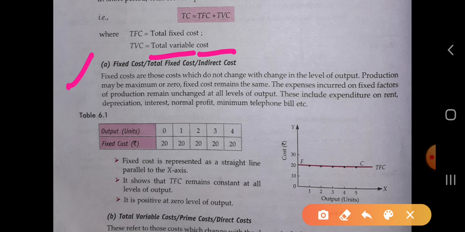Fixed costs are those costs which do not change with the change in the level of output, as we already studied in the fixed factor that the fixed factor will never increase or decrease with the increase in the output of a commodity. We can never change the fixed factor because it will always be constant. Like that, fixed cost is that kind of cost which does not change with the change in the level of output. We can increase or decrease the level of output as much as we want, but the fixed cost will always be constant, it will never change.